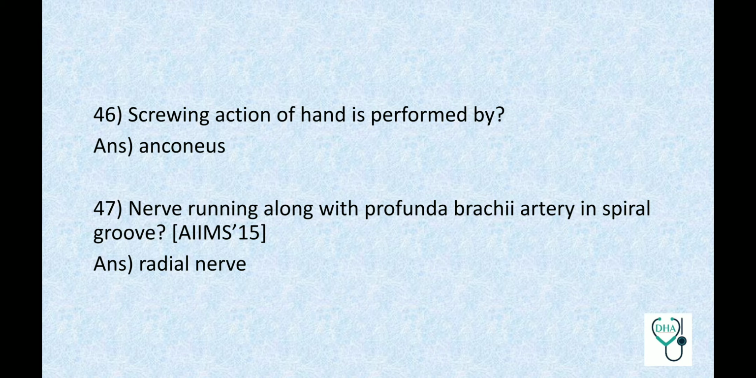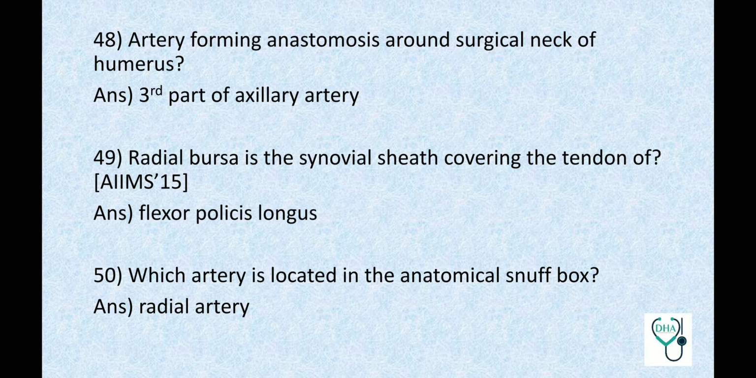Nerve running along with profunda brachii artery in spiral groove? Radial nerve. Artery forming anastomosis around surgical neck of humerus? Third part of axillary artery. Radial bursa is the synovial sheath covering the tendon of flexor pollicis longus. This is a previous AIIMS question. Which artery is located in the anatomical snuff box? Radial artery.